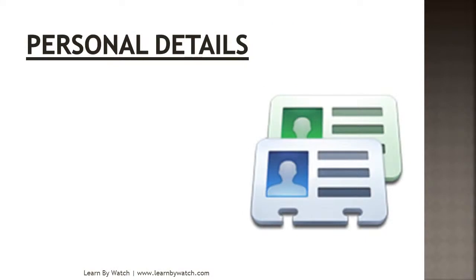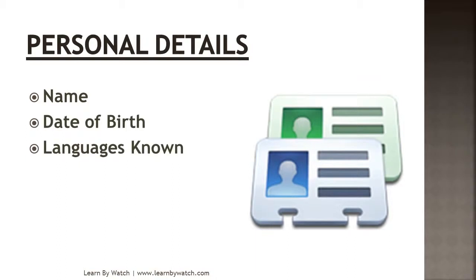Then you can add your personal details. Personal details are a very important section because the interviewer can get an idea about you. First write your name, then your date of birth. Date of birth is very important as the interviewer will get an idea about your age. Then write whatever languages you know: Hindi, Marathi, English, or any foreign language like German, Spanish, French. Then write your permanent address, because the interviewer will get an idea of where you basically belong.